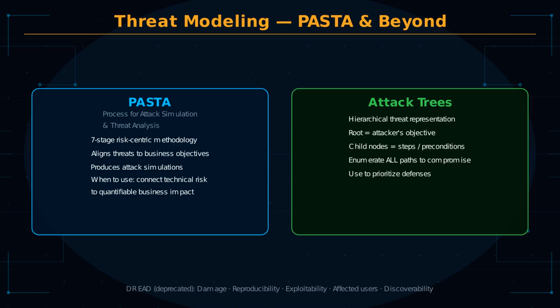Attack trees are a structured hierarchical representation of how an attacker could achieve a goal. The root node is the attacker's objective. Child nodes represent the steps or preconditions required to reach that objective. Attack trees help analysts enumerate paths to compromise and prioritize defenses.